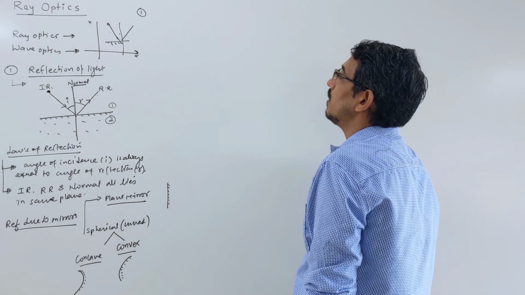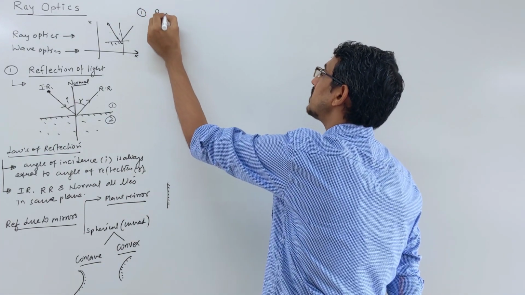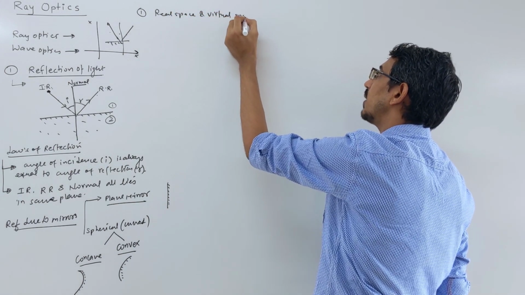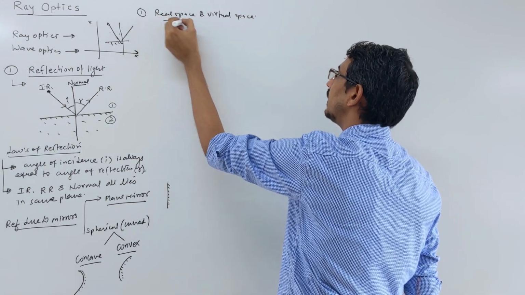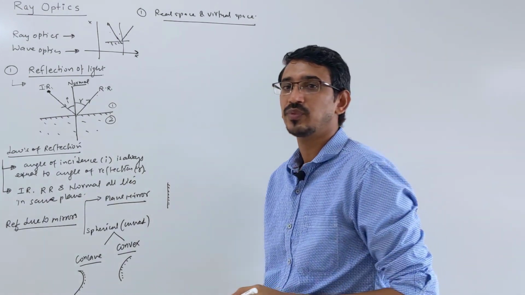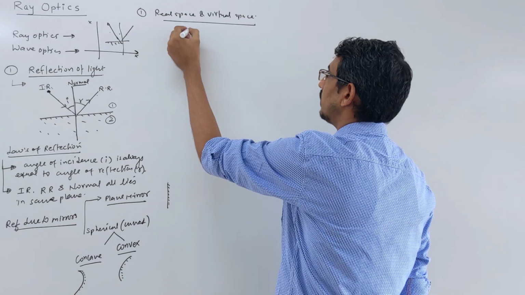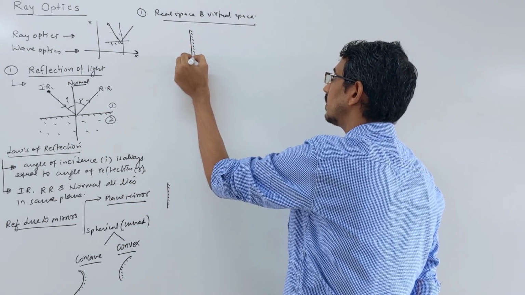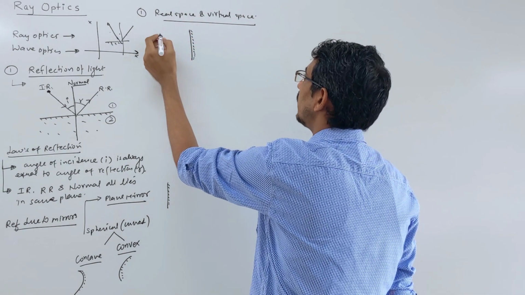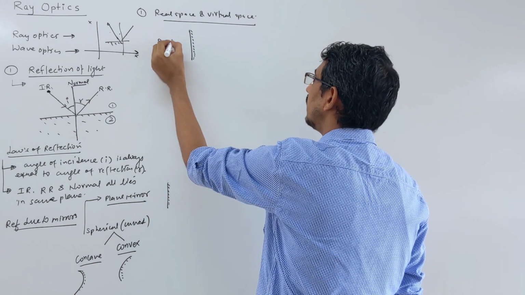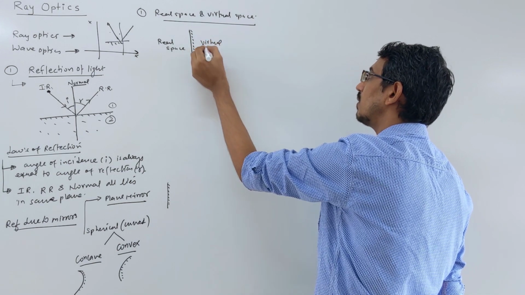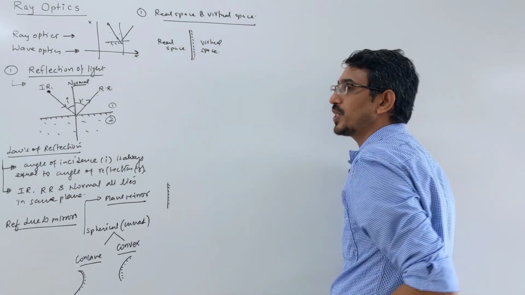Something called real space and virtual space. These are small definitions we will need to understand. What is real space and what is virtual space? Look here. You have a mirror, any type of mirror. Suppose this is a plane mirror. This is called the front of the mirror; it is polished from the back side. So the front is your real space, or real world, and behind it is called the virtual world, the virtual space.